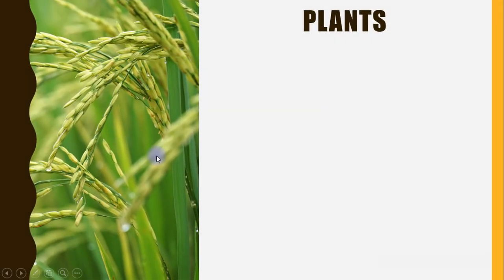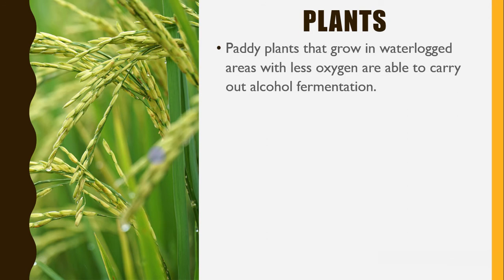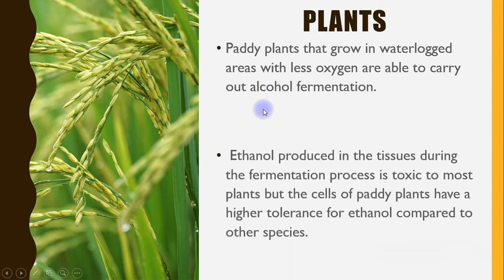What about alcohol fermentation in plants? Plants also carry out alcohol fermentation. Paddy plants that grow in waterlogged areas, kawasan air yang bertakung, with less oxygen are able to carry out alcohol fermentation.